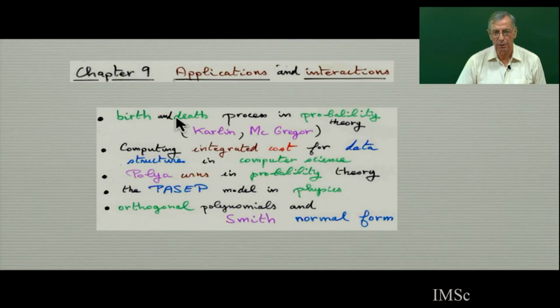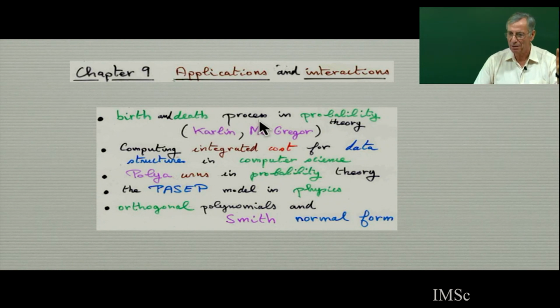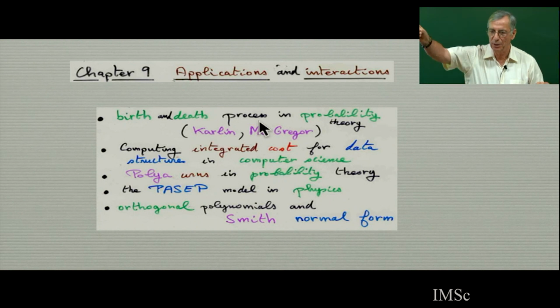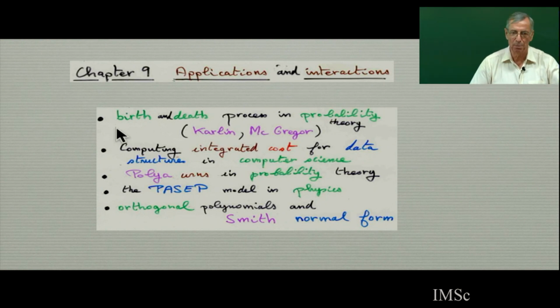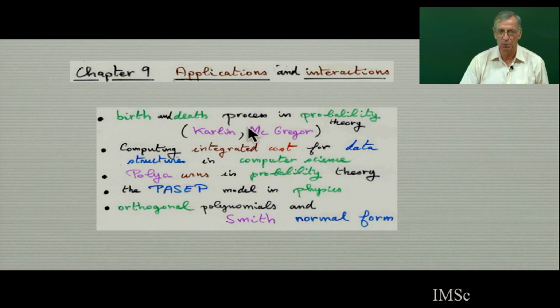And chapter 9 is application and interaction. The birth and death process, a very well-known process in analysis. You have a population, it increases or decreases with some probability, which depends on the size of the population. Some orthogonal polynomials appear as the solution. So we can revisit this with the combinatorial point of view.